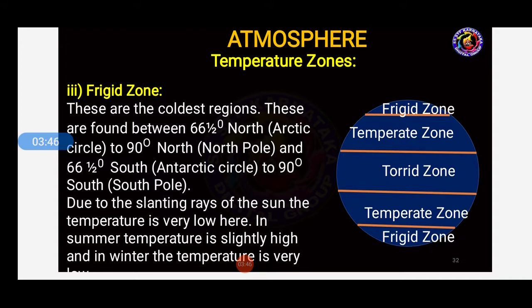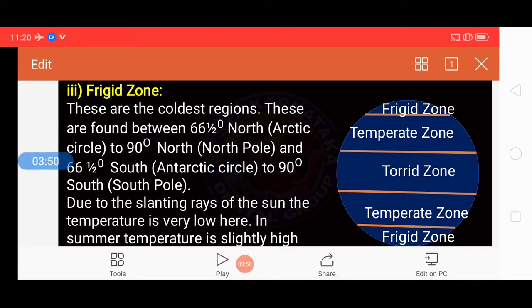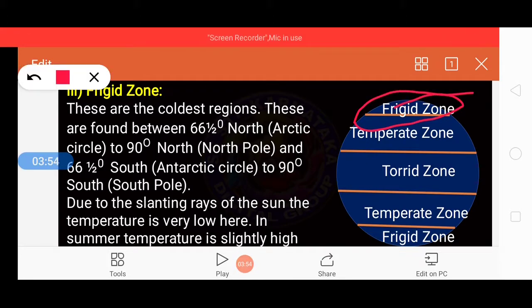Which zone, students, here? Which zone is the coolest zone here, students? That is frigid zone. Okay, this zone is the coolest region because the sunlight does not fall directly. So because of that, what happened? This region is cooled.